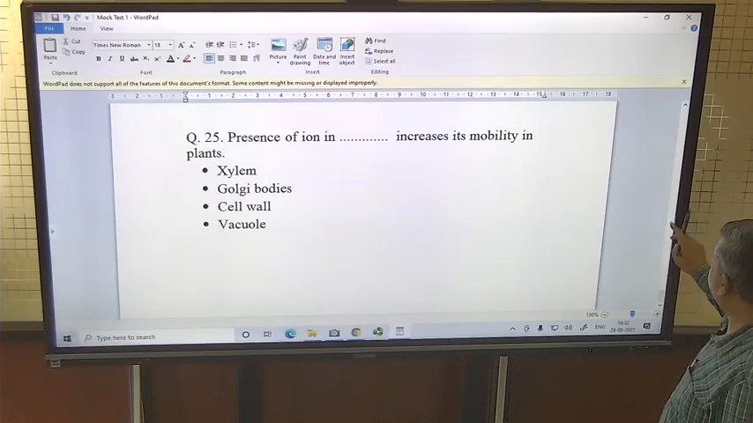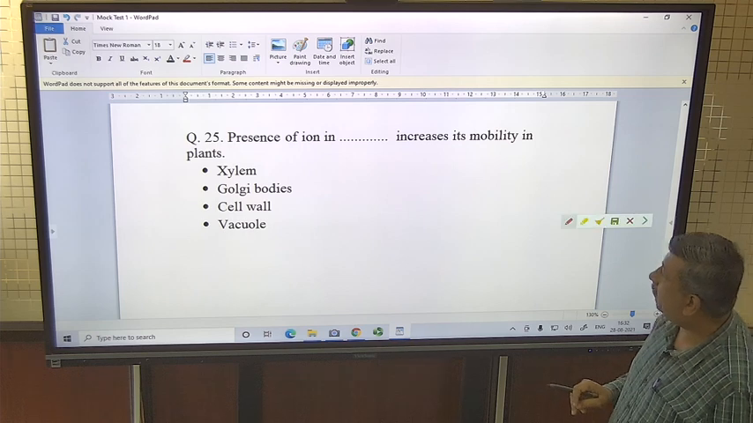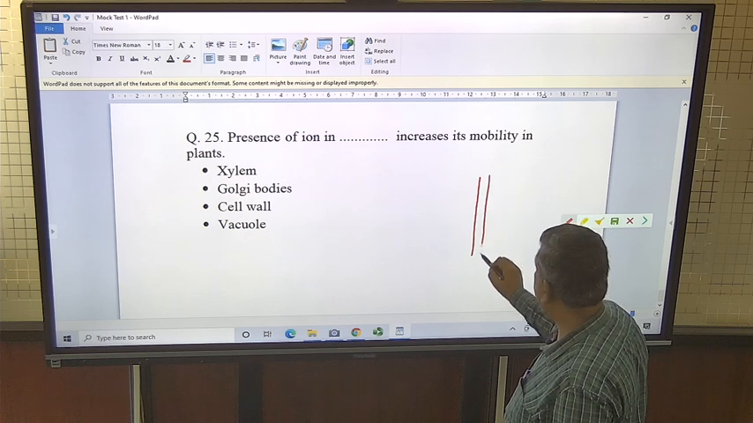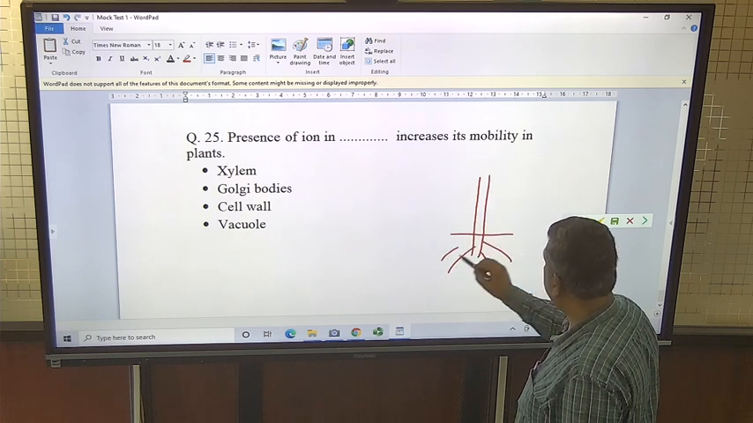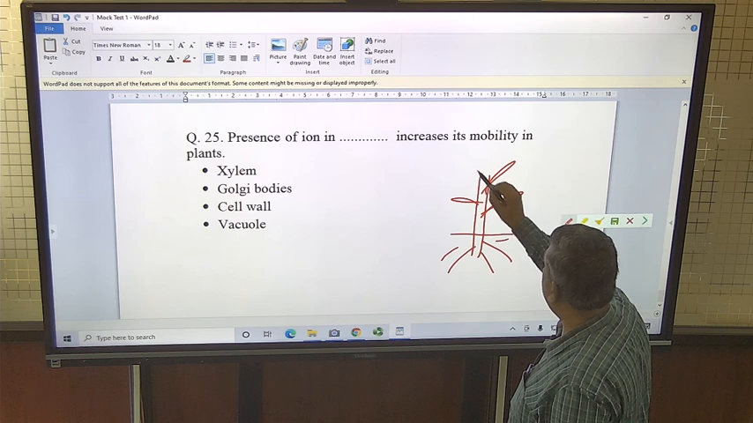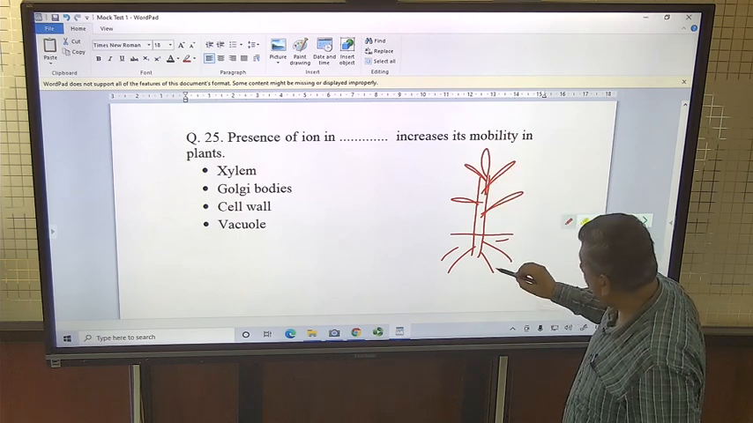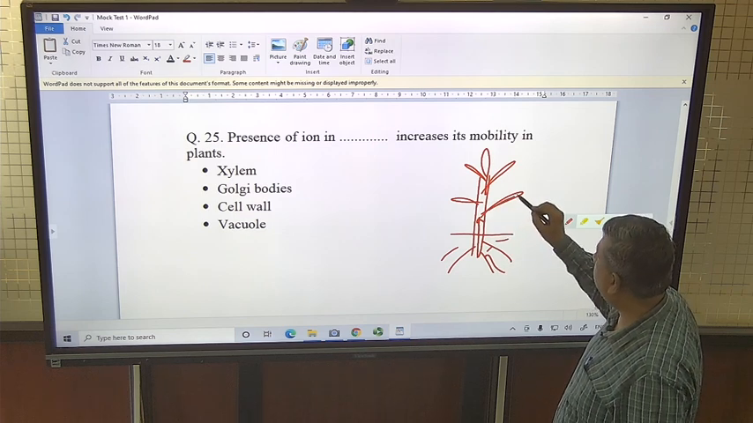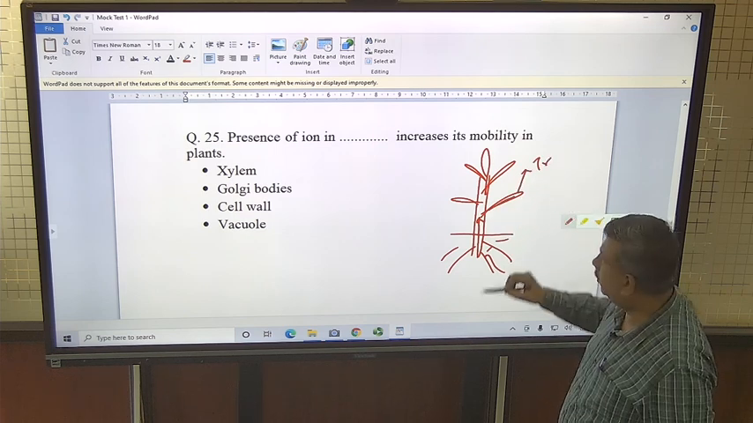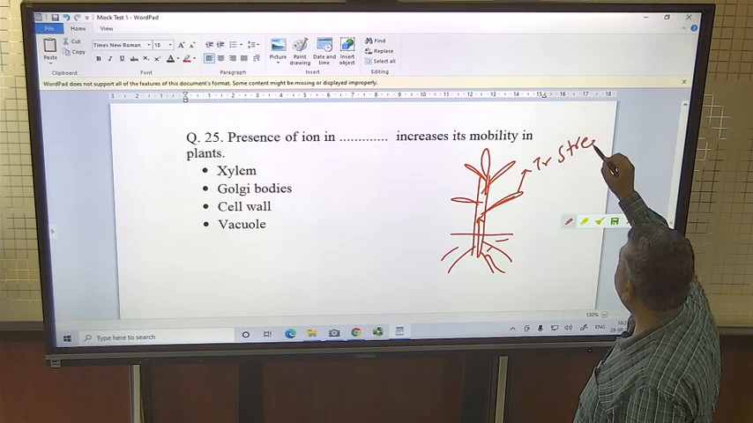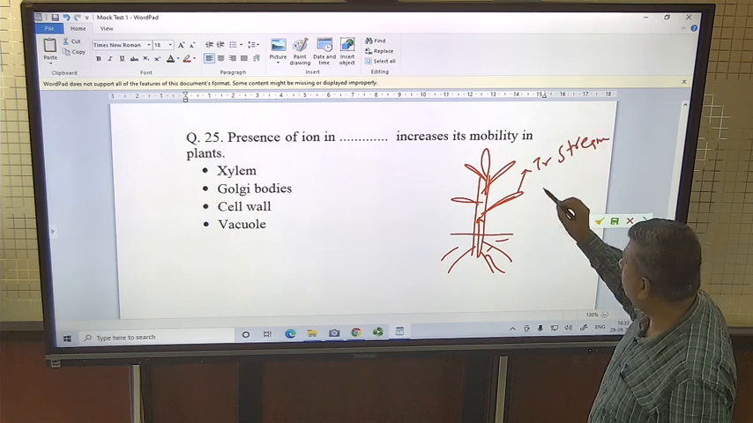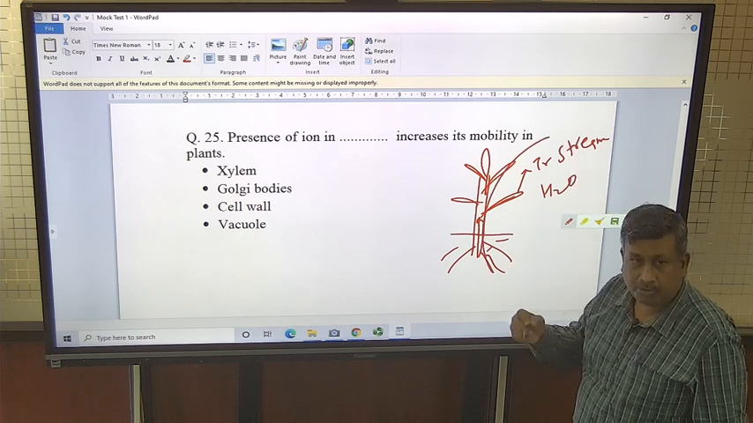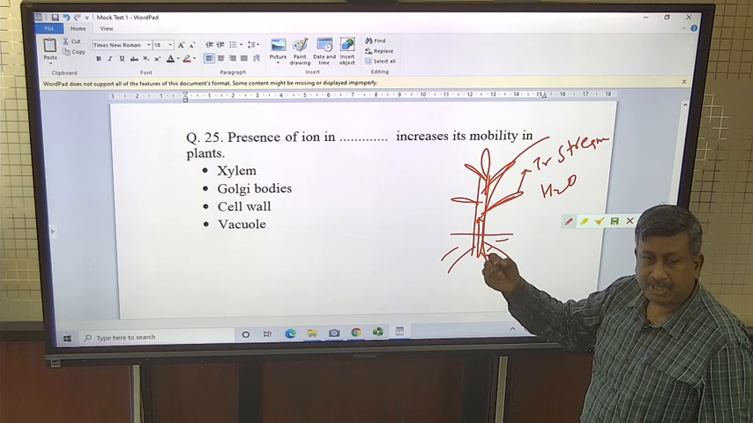The last question is, presence of ion increases its mobility in plants. So there is a plant with a root system, and the root absorbs water. This water is transported to the shoot, then the leaf, then transpiration occurs. So there is a transpiration stream, and ions move along with water, from soil to root, root to shoot, shoot to leaves, and leaves to air.